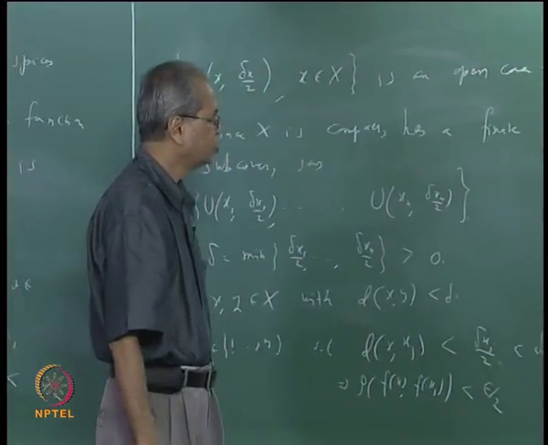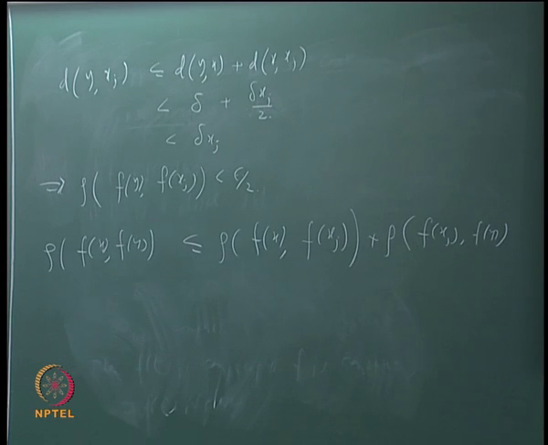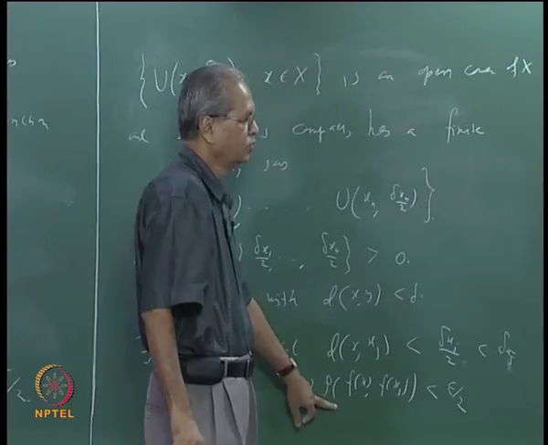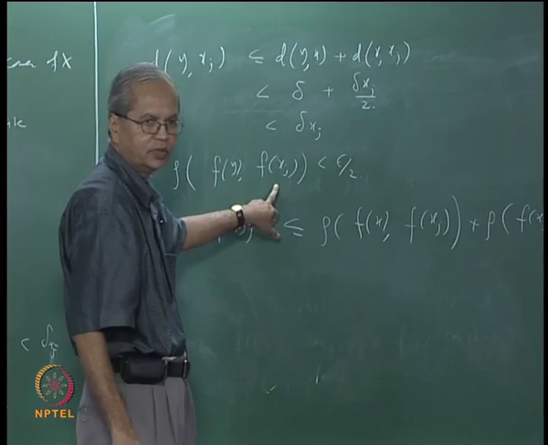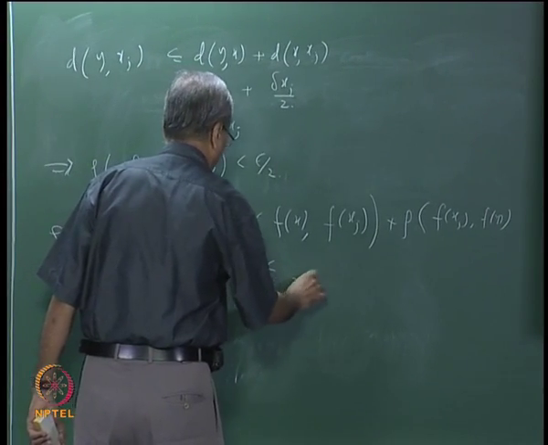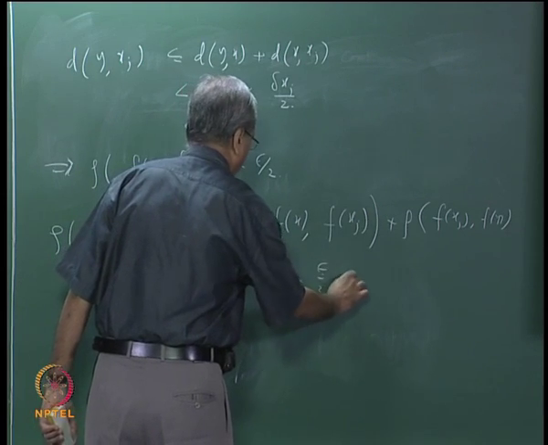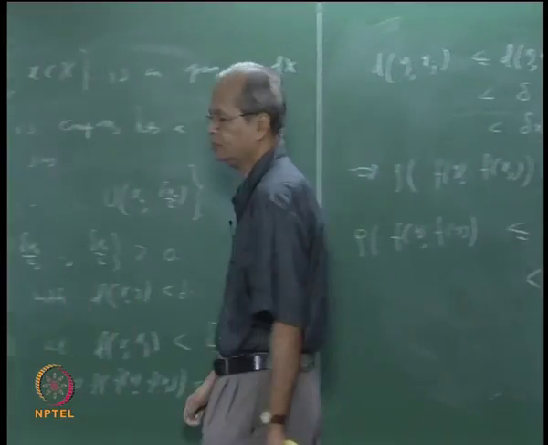And we have shown that each of the terms occurring on the right hand side is less than epsilon by 2, okay. That is, this is less than epsilon by 2, that we have shown here, and the last term is less than epsilon by 2, that we have shown here, okay. So this whole thing is less than epsilon by 2 plus epsilon by 2, that is equal to epsilon, okay.